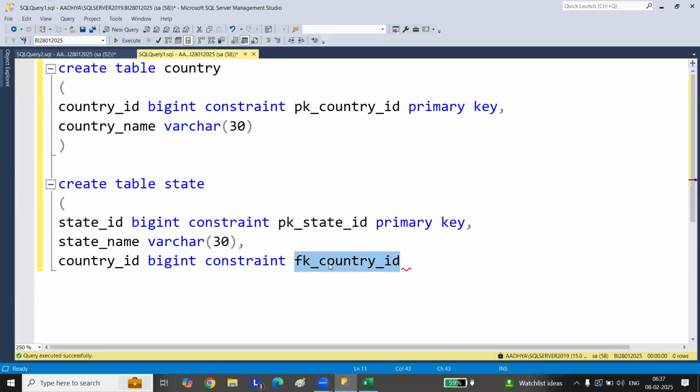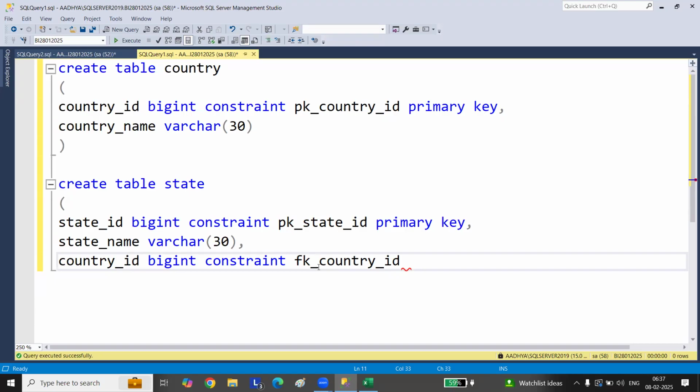So you're giving some name. You can even give the table name also. That all depends on what naming format and naming conventions you are going with.